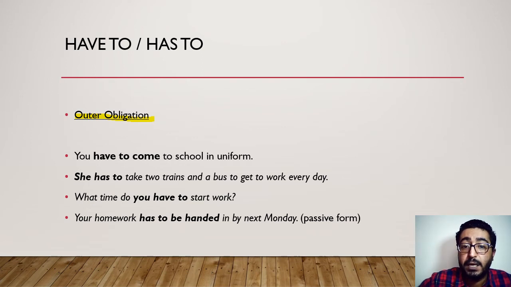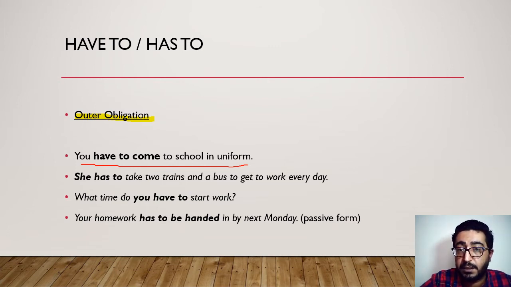So when I say you have to come to school in uniform, and this obligation is from the school administration. She has to take 2 trains and a bus to get to work every day. So that's the conditions of her living and work. So obligation here is coming from outside. She doesn't do that by herself.